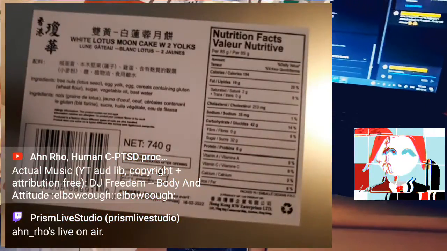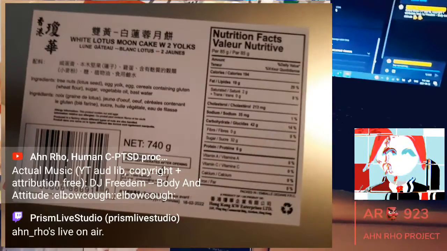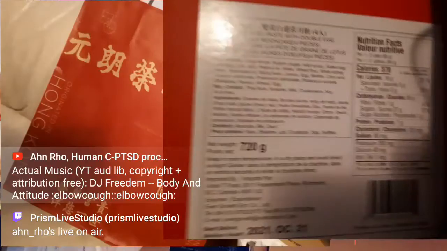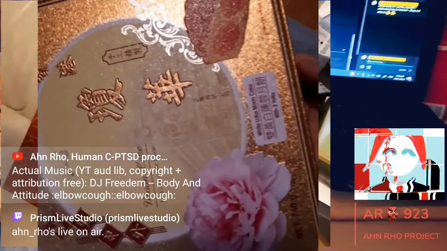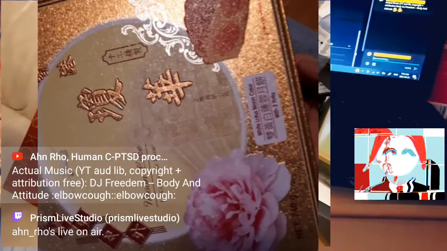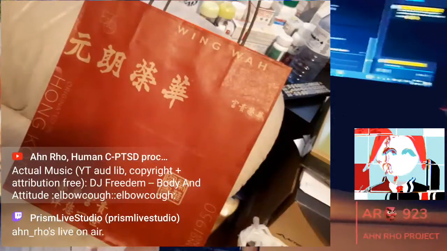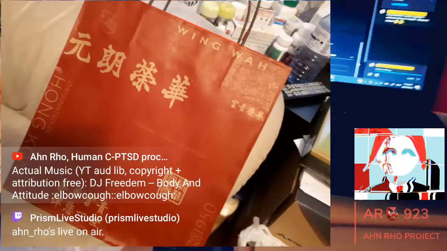This is actually something I purchased for them though. This is different. A White Lotus mooncake. No, this is them purchasing it for me. This is something I purchased for them. This one on the right hand side. So here's the one they purchased on the left hand side. It's like this mooncake, very flowery design. White Lotus mooncake with 2 egg yolks. Okay. So I didn't receive it, that's fine, and basically that's all the class 2 items there.